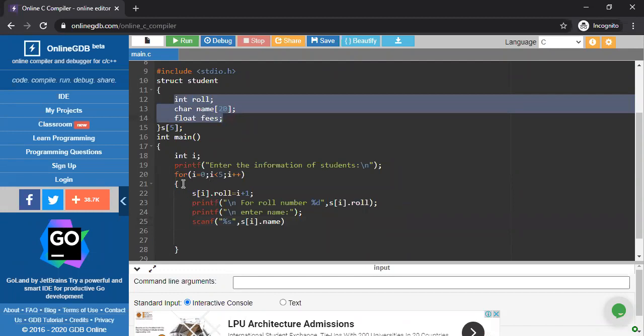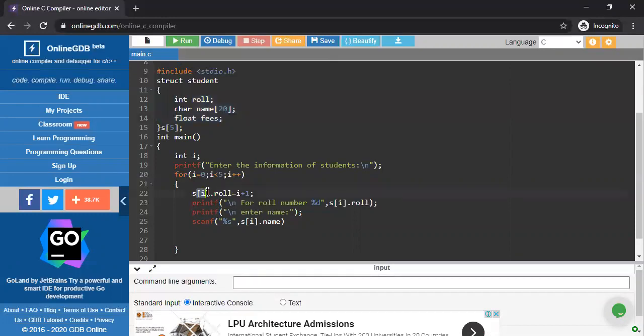So when my loop is executed for the first time, we have s's 0th position, nothing else, because I'm writing si here and i is initialized with 0. So I have s's 0th position. In this 0th position, which is the lowest index position of my array, I have already stored the roll number of the first student of my list. Now I'm going to insert the name of this first student.